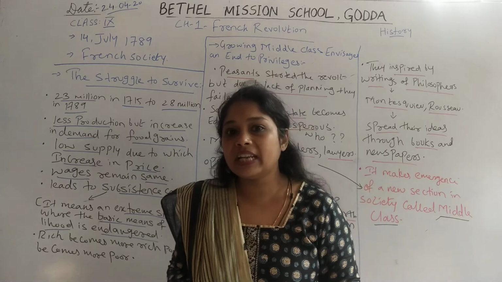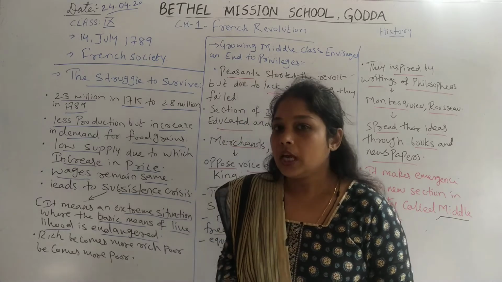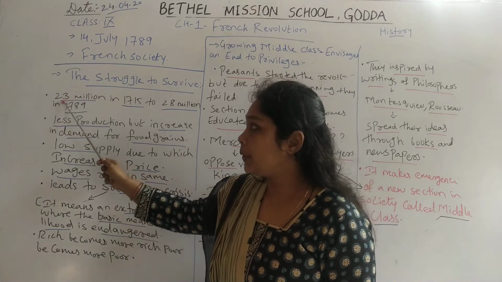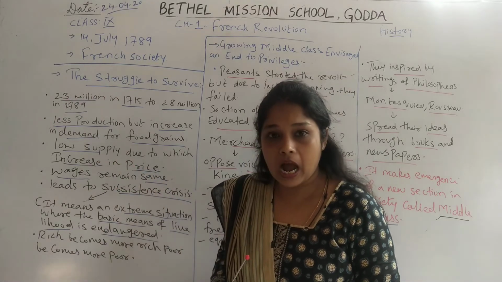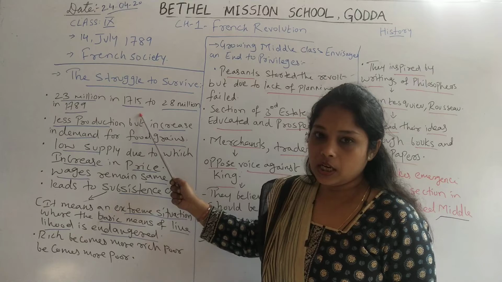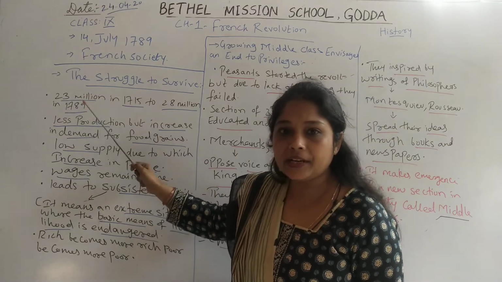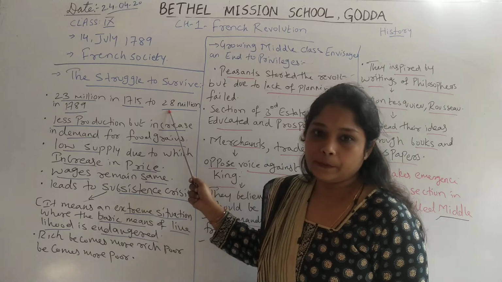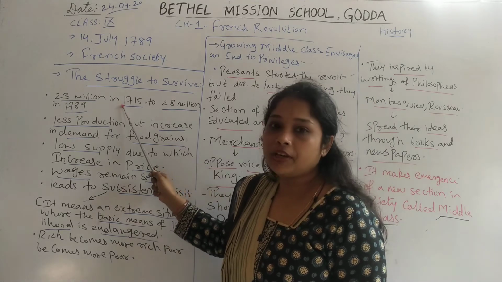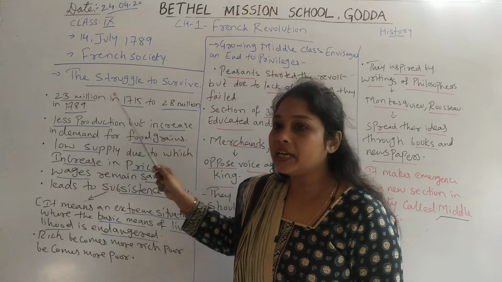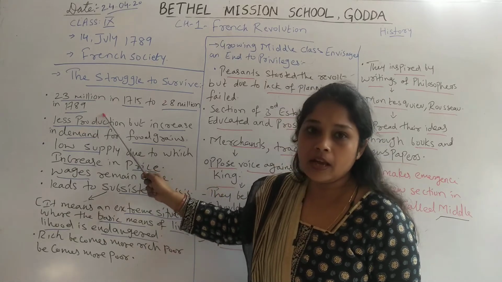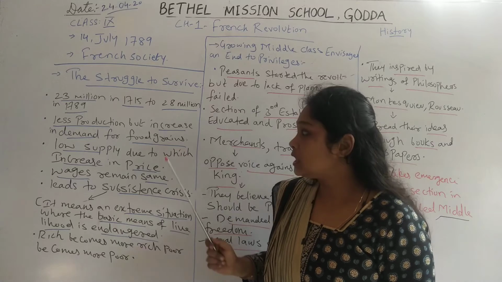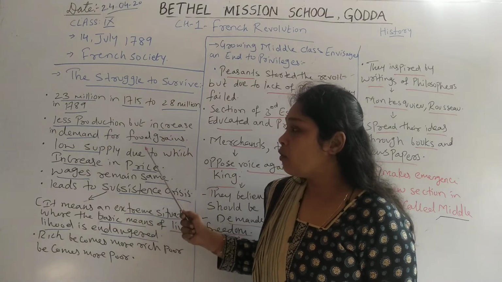But in 1789 one more thing happened. In France in 1715 the population was only 23 million. But in 1789 it rose from 23 million to 28 million, which caused an increase in demand for food grains.